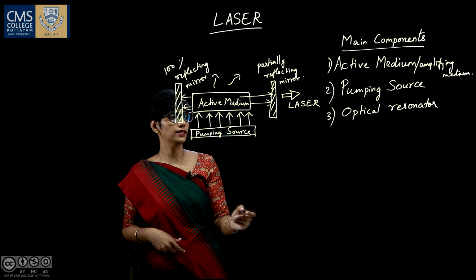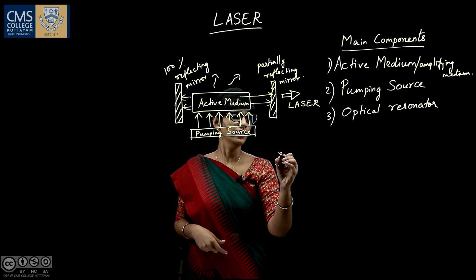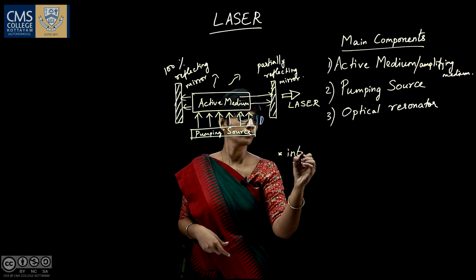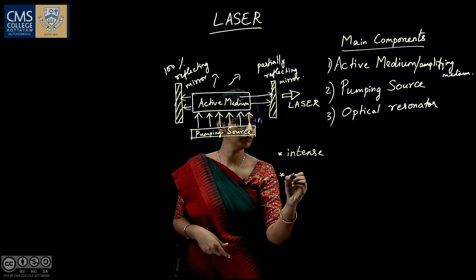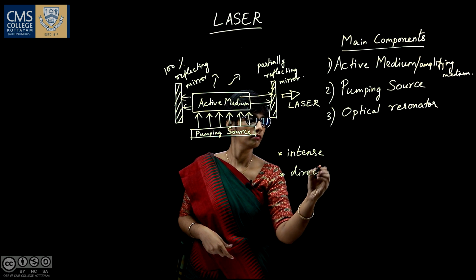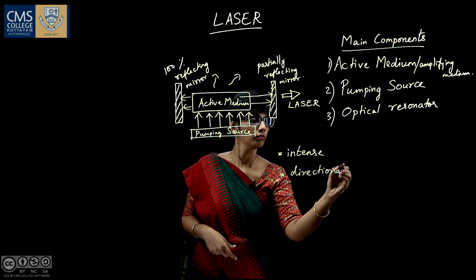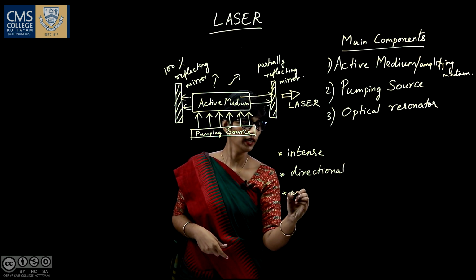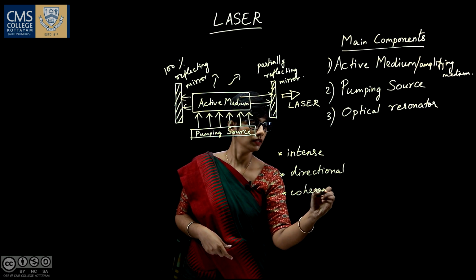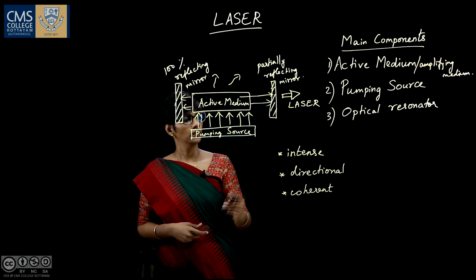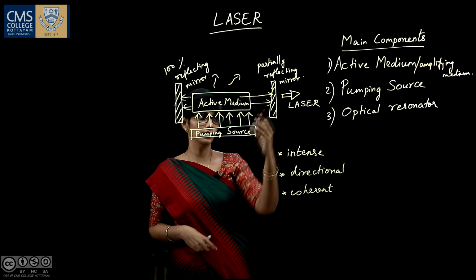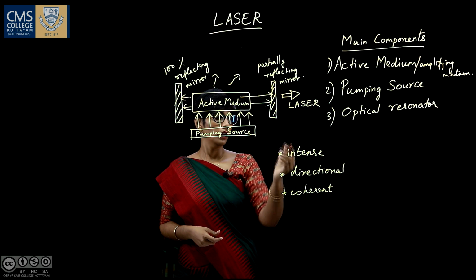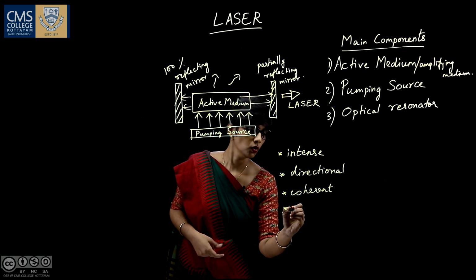The output laser will be highly intense and highly directional. It is coherent, as the waves are in phase, they have the same wavelength, and they are monochromatic.